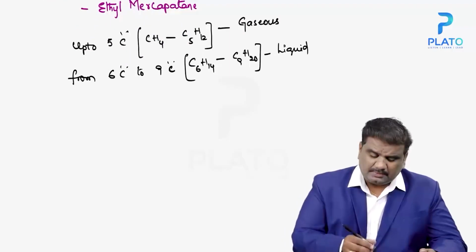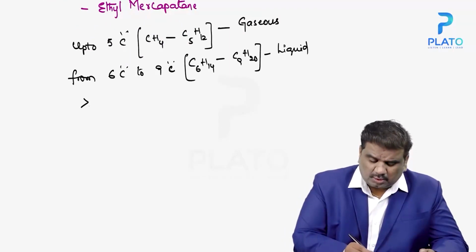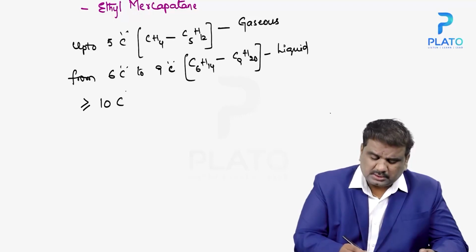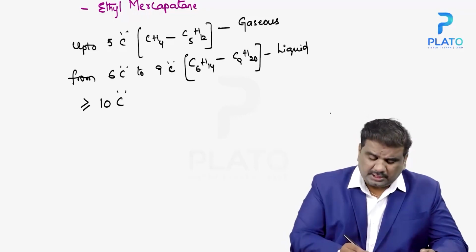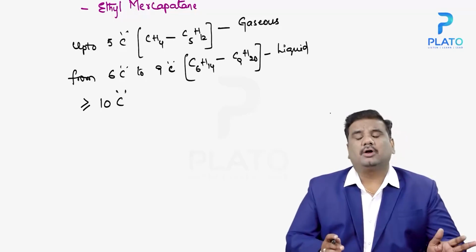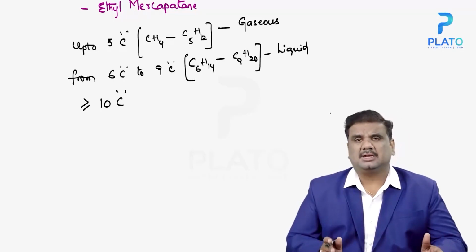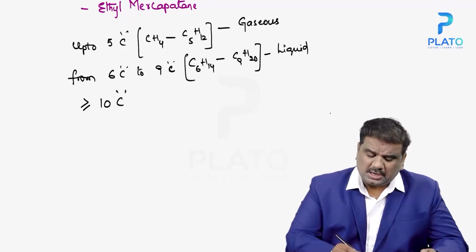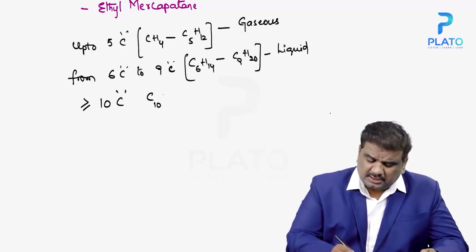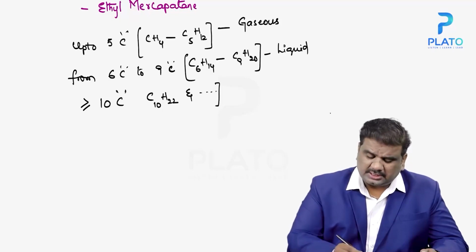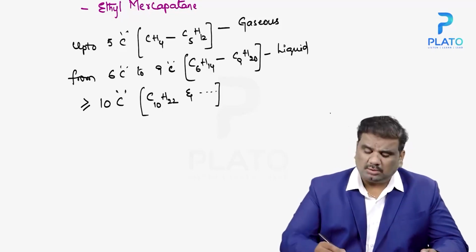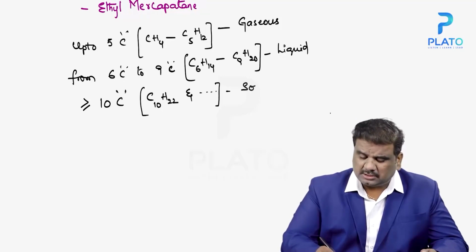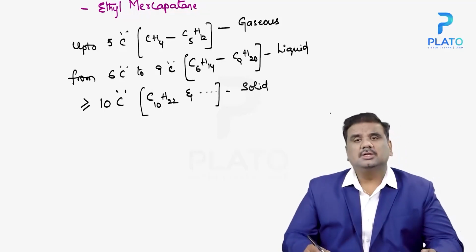And at the same time, alkanes with 10 or more than 10 carbons, any hydrocarbon having 10 carbons or more, that is C10H22 and beyond, all exist in the solid form.